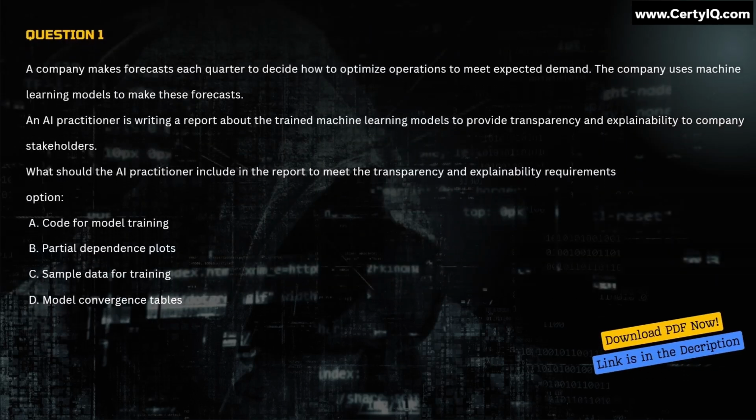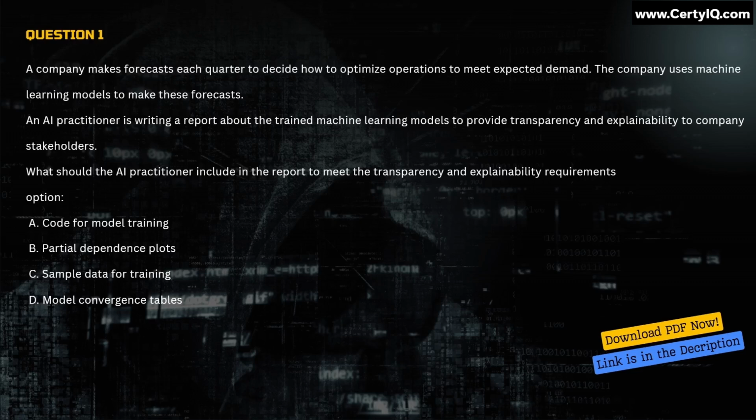Question 1. A company makes forecasts each quarter to decide how to optimize operations to meet expected demand. The company uses machine learning models to make these forecasts. An AI practitioner is writing a report about the trained machine learning models to provide transparency and explainability to company stakeholders. What should the AI practitioner include in the report to meet the transparency and explainability requirements?